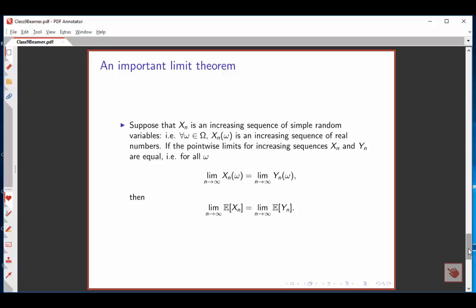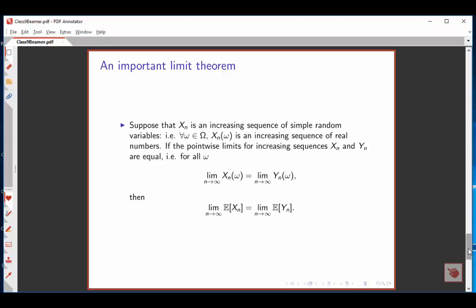You might, for example, discover that at your favorite local pub, every time you go back to the pub, the payoff for regions in the dartboard has gone up. In that case, if you think about the payoff for a specific point on the dartboard, those values are going to form an increasing sequence of real numbers.